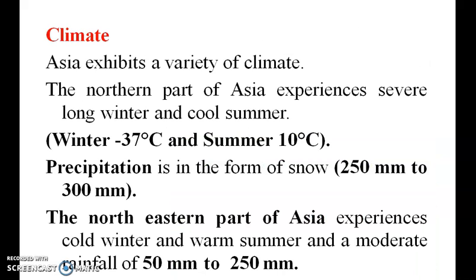Climate. Asia exhibits a variety of climates. The northern part of Asia experiences severe long winter and cool summer. The temperature in summer is about 10 degrees, and in winter -37 degrees. So this is the highest and lowest. Precipitation is in the form of snow, that is 25 mm to 300 mm.